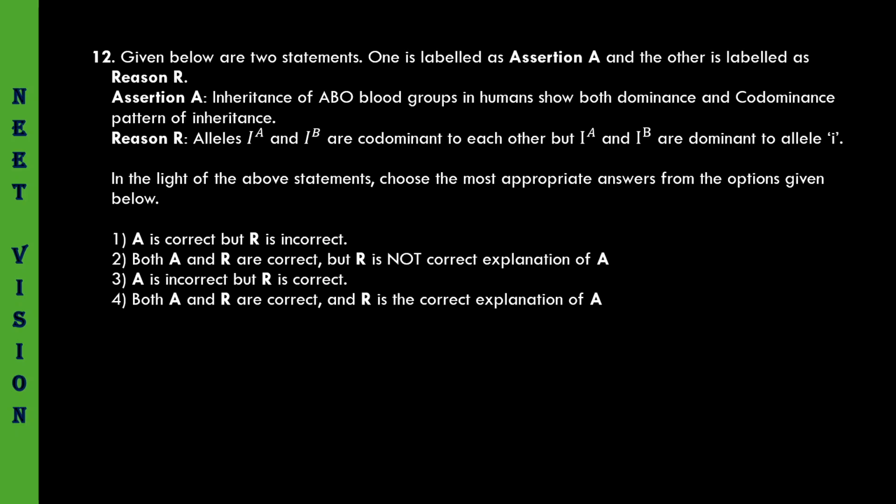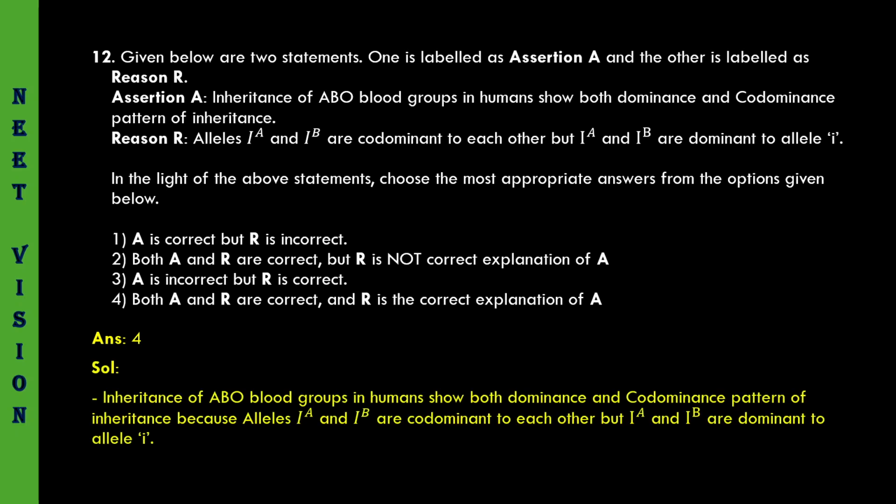Reason is also correct, and the reason clearly explains the assertion. So A and R are correct, and R is the correct explanation of A. Let us see the answer. Fourth one. Here is the explanation.